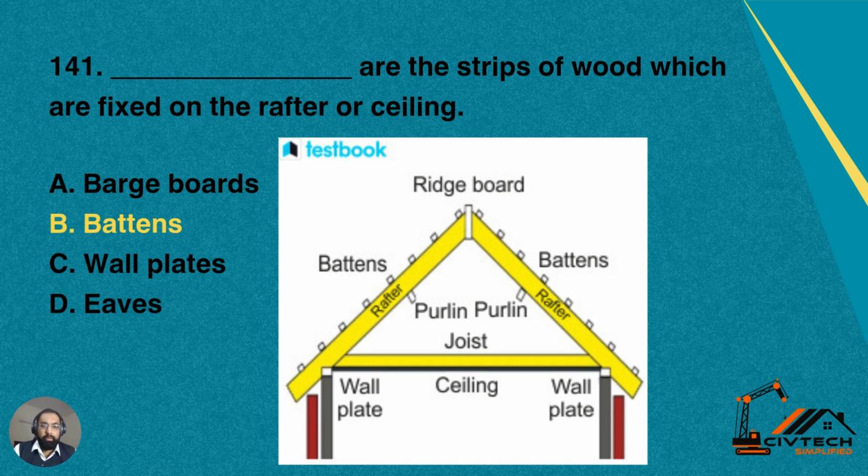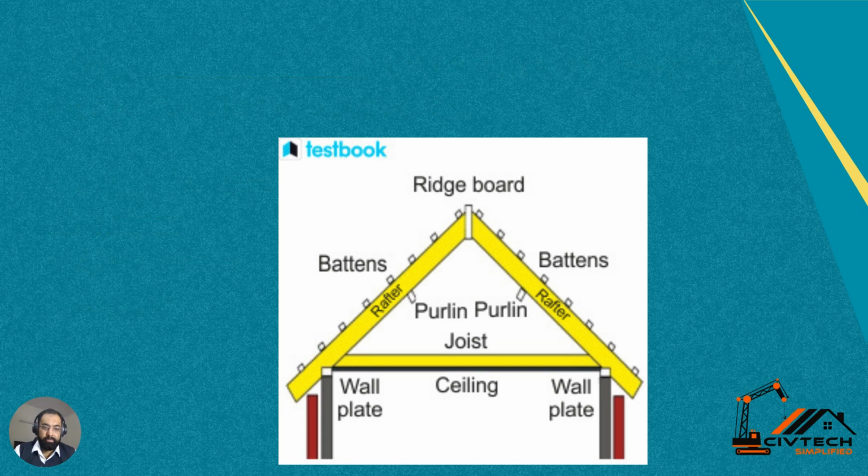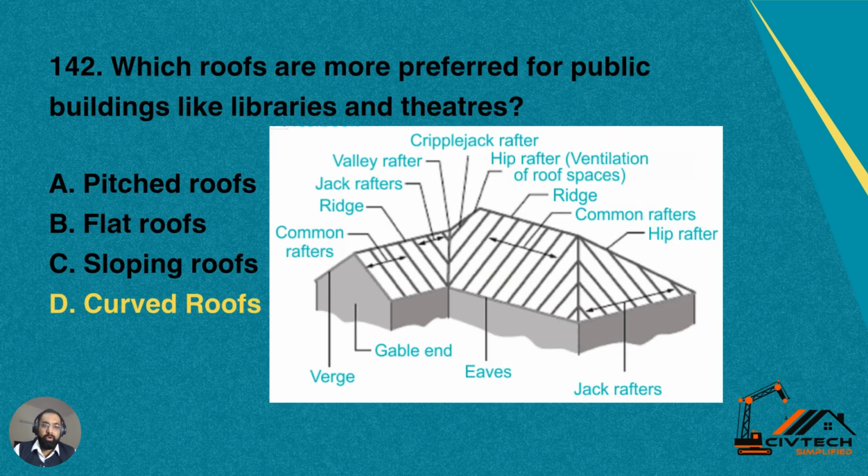Then we have question number 141. Which component is the strips of wood which are fixed on the rafter or ceiling? Options: A, breakboard; B, battens; C, wall plates; D, eaves. Yes, the battens are basically the strips of wood which are fixed on the rafter or ceilings.